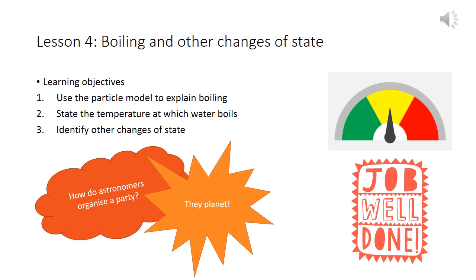Once you've had a good go at that, this is the end of our lesson. Very, very well done today, Year 7. Let's have a look at our learning objectives. Have you used the particle model to explain boiling? If you think you are now better at that than you were at the start of the lesson, give yourself a new progress mark. Is it red, amber or green? Can you now state the temperature at which water boils? And can you identify other changes of state?